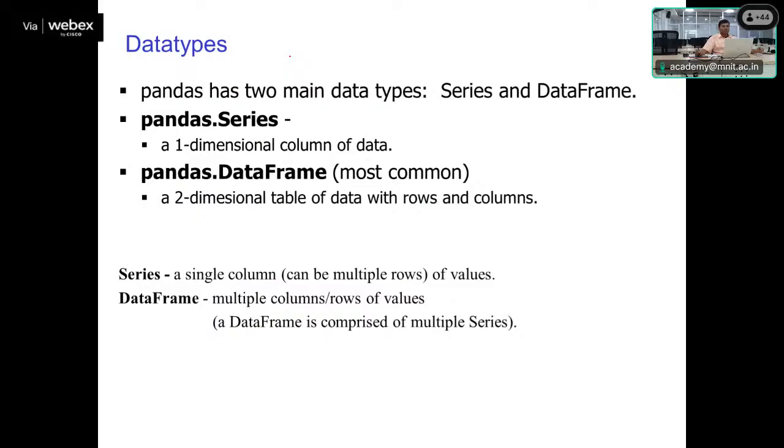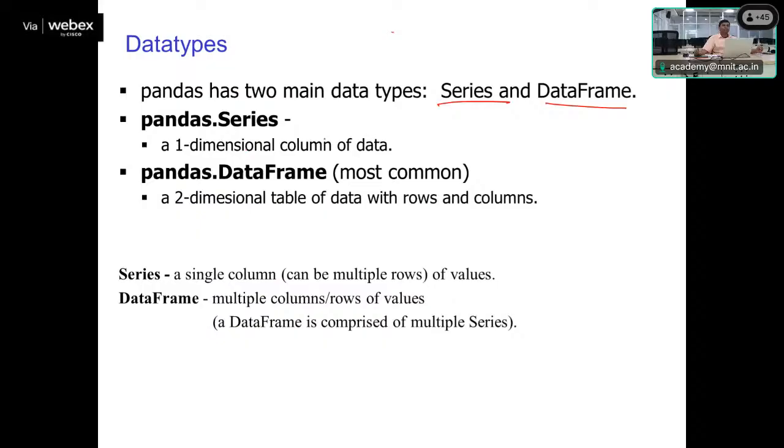This pandas will support basically two types of data. One is the series type of data. Second is the data frame type of data. The series type of pandas data is basically data in a 1D column format.